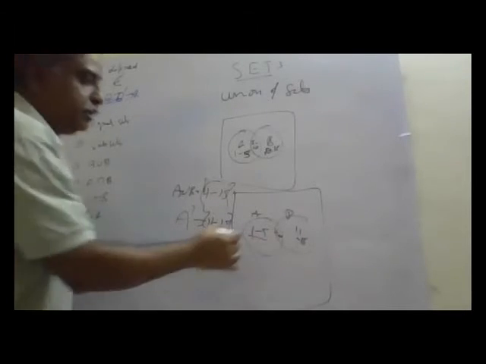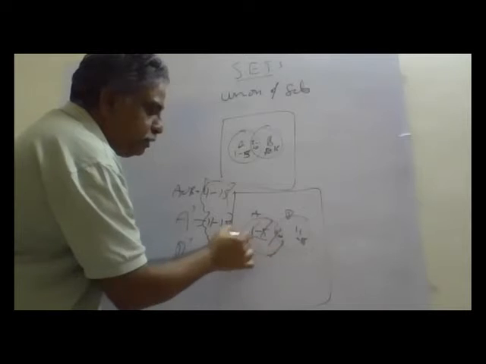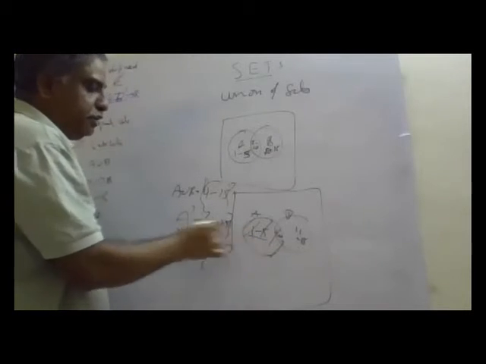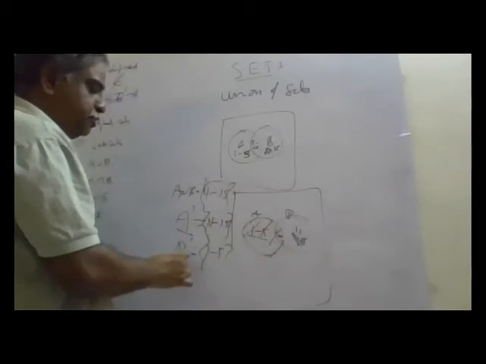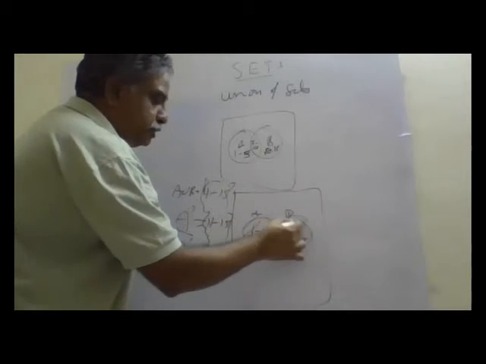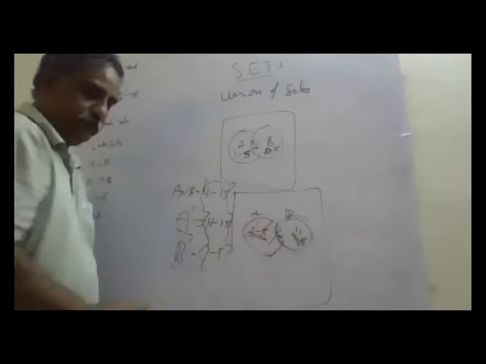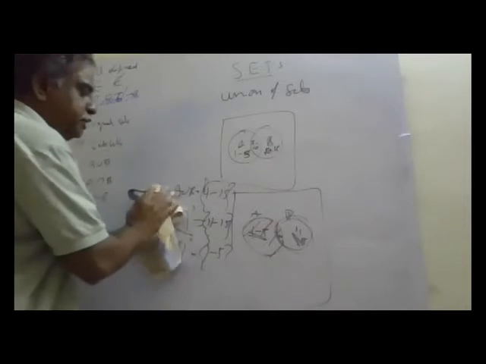A dash is what is not in A, up to A. So what is not in A is A dash. That is 11 to 15. B dash means what is not in B. So up to this, it's 1 to 5. So this is how A dash and B dash are defined.